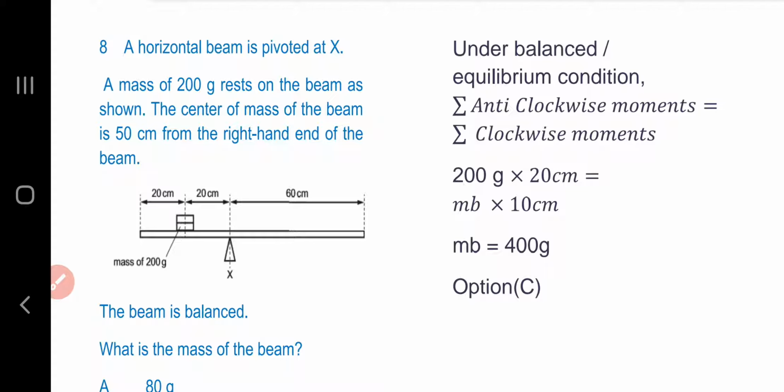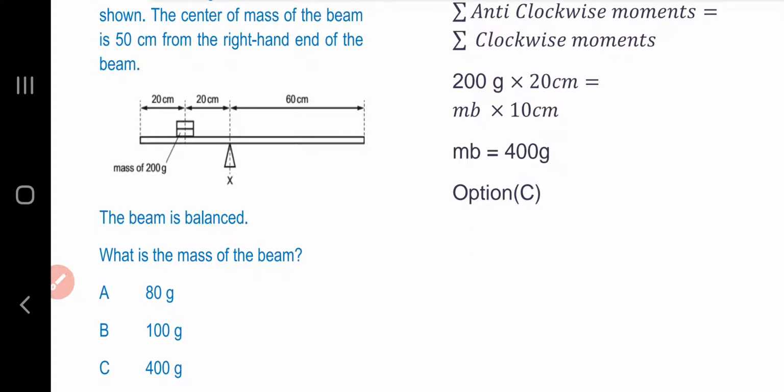We know that under balanced or equilibrium conditions, the sum of anti-clockwise moments is equal to the sum of clockwise moments. That is, 200 gram multiplied with 20 centimeter on the left hand side of the pivot is equal to the mass of the beam multiplied with 10 centimeter on the right hand side of the beam, because the center of the beam is 10 centimeter away from the pivot. The mass of the beam after calculation is 400 gram. So option C is the answer.